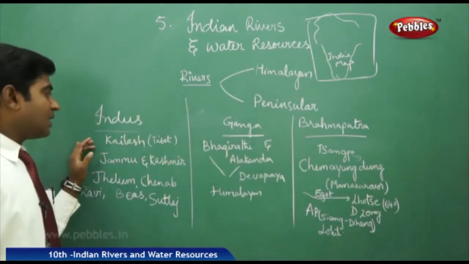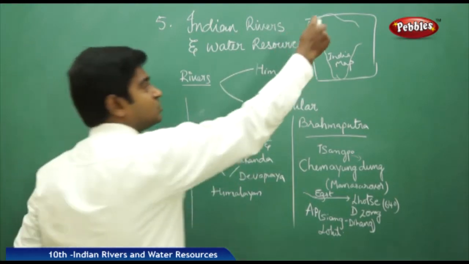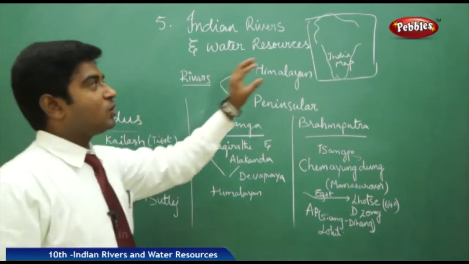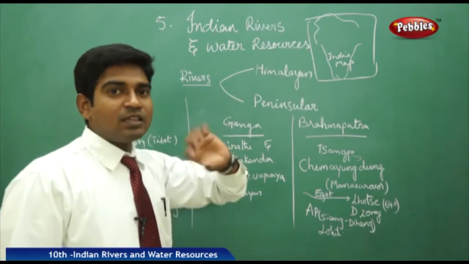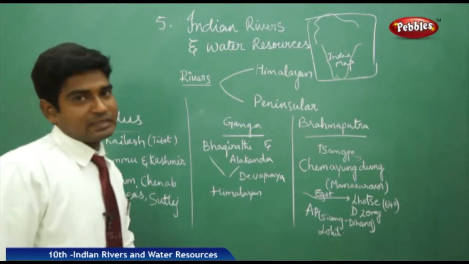It starts at Kailash near Tibet and enters India near the Jammu and Kashmir region. It has 5 tributaries, which flow only 80% in our country and 20% in Pakistan. The 5 major tributaries of the Indus are Jhelum, Chenab, Ravi, Beas and the Satluj.